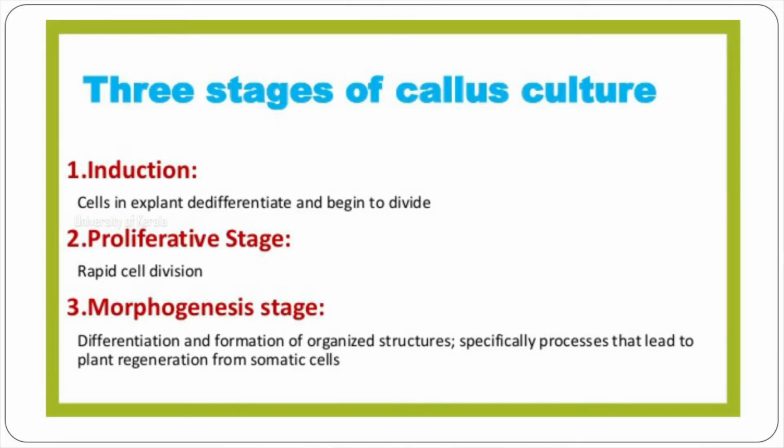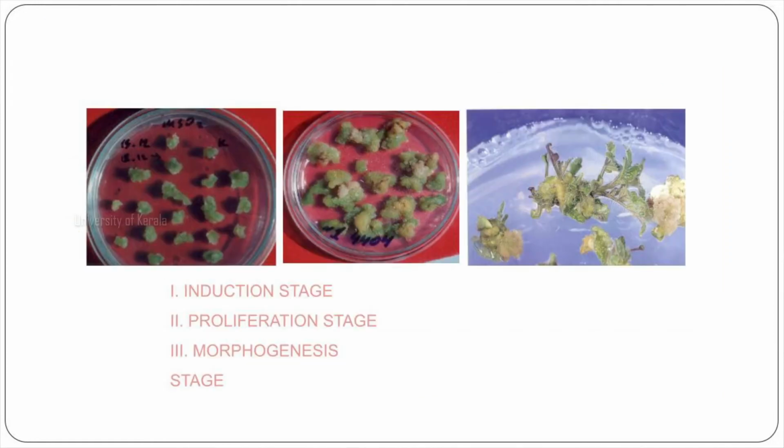There are three stages for a callus culture. The first stage is the induction stage. Here the explants are subjected to callus induction using appropriate growth regulators. The second stage is the proliferative stage. Here the callus cells undergo rapid multiplication. And the third and final stage is the morphogenesis stage, where different types of organs are produced. These pictures show the induction stage, proliferation stage as well as the morphogenesis stage of callus culture.